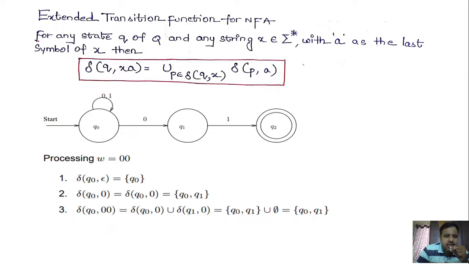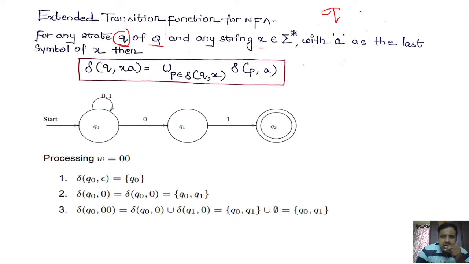For any state small q of capital Q, consider that we are in some state small q, which is a member of the set of states capital Q. And any string x belongs to sigma star, with small a as the last symbol of x.